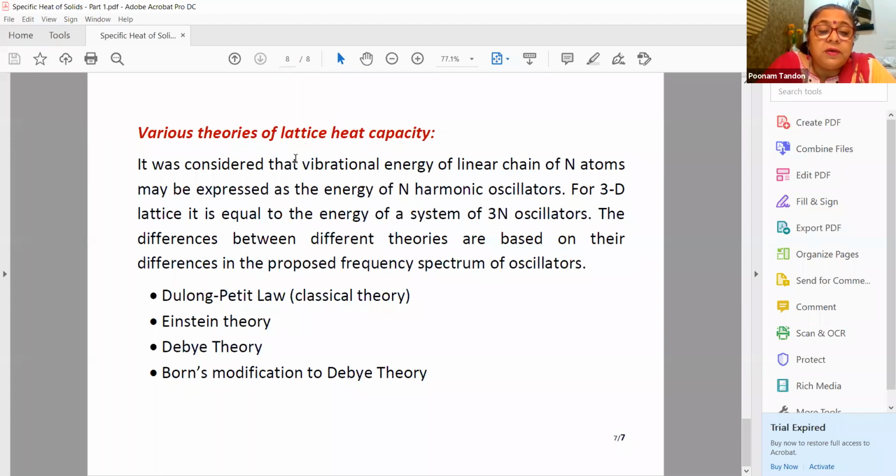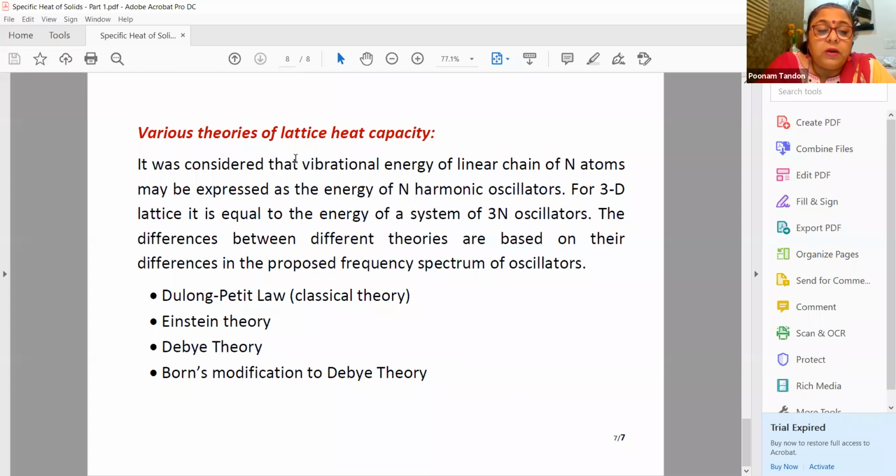This difference results in different theories. The first one is the Dulong-Petit law. Second is the theory given by Einstein. There were some shortcomings of the classical theory, then the Einstein theory came into the picture. Further, there were some shortcomings of the Einstein theory, so the Debye theory came into the picture. Again, there were some shortcomings of the Debye theory, and then it was modified by Born, which is called Born's modification to the Debye theory.